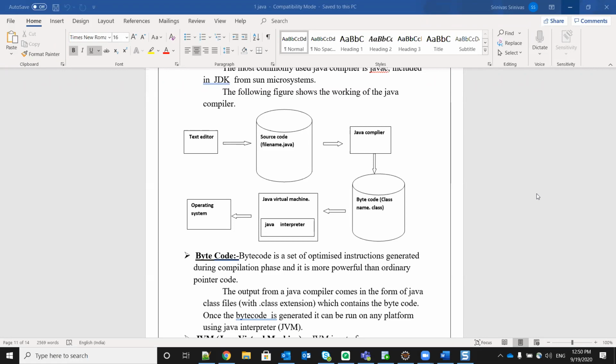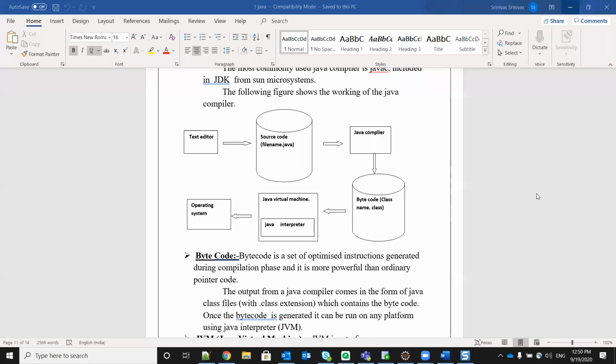Whatever class name we give in the program. For example, if the class name is demo, then demo.class, with that name the class file will be generated.